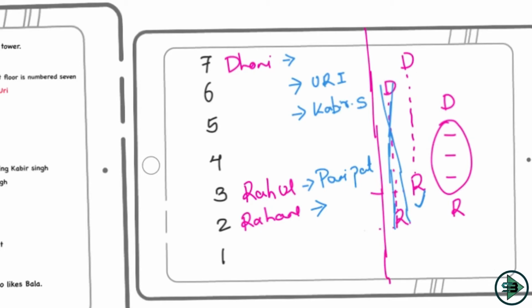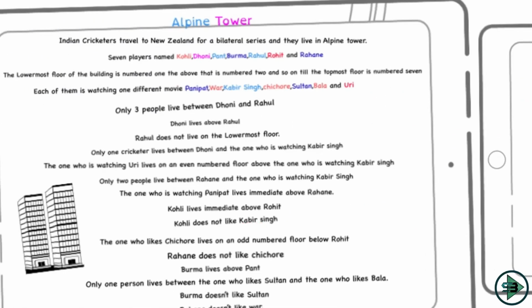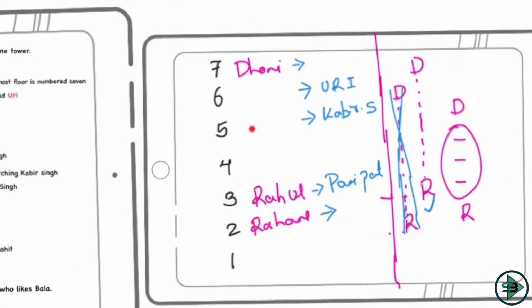Let's see what next. Kohli does not like Kabir Singh. Okay, so Kohli cannot come here. If Kohli cannot come here, there is only one position left for Kohli, 6, because that's what we were confused about. Kohli cannot come at position 5 because Kohli does not like Kabir Singh. So Kohli will come at the 6th place. If Kohli is here, Rohit will be here because Kohli lives immediately above Rohit. So this condition is satisfied, and we are done with these two sentences now.